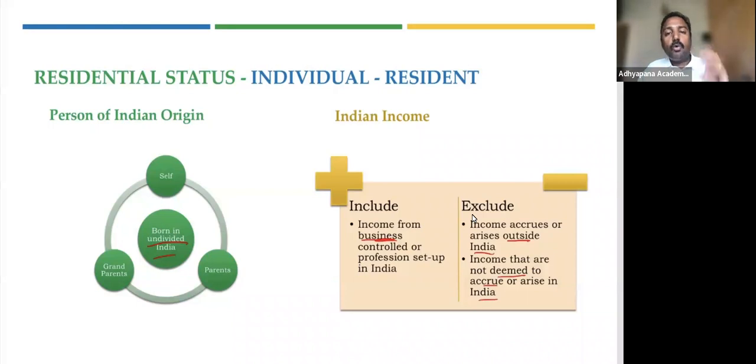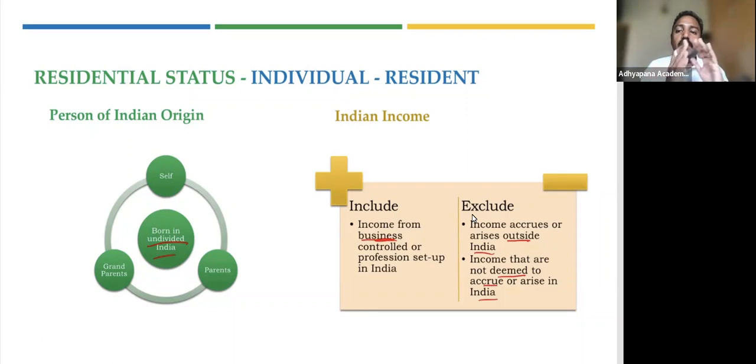So whatever is not falling under Section 9 should not be included. So to simply understand, whatever is earned in India and such earning is only from business or profession. That's what it is about.